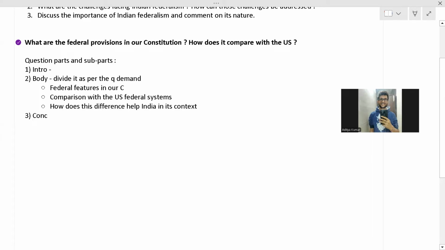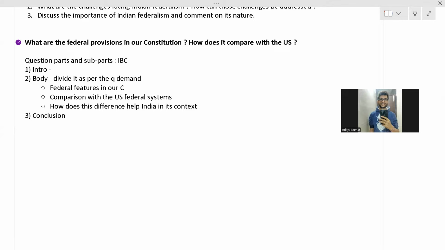So next we should have a conclusion. So this is the brief overview. What are the federal provisions in our constitution and how does it compare with the US? So we are going to divide it into IBC format and then we are going to put in the answers template-wise. Fine. So federal provisions can be listed as these are the federal features.